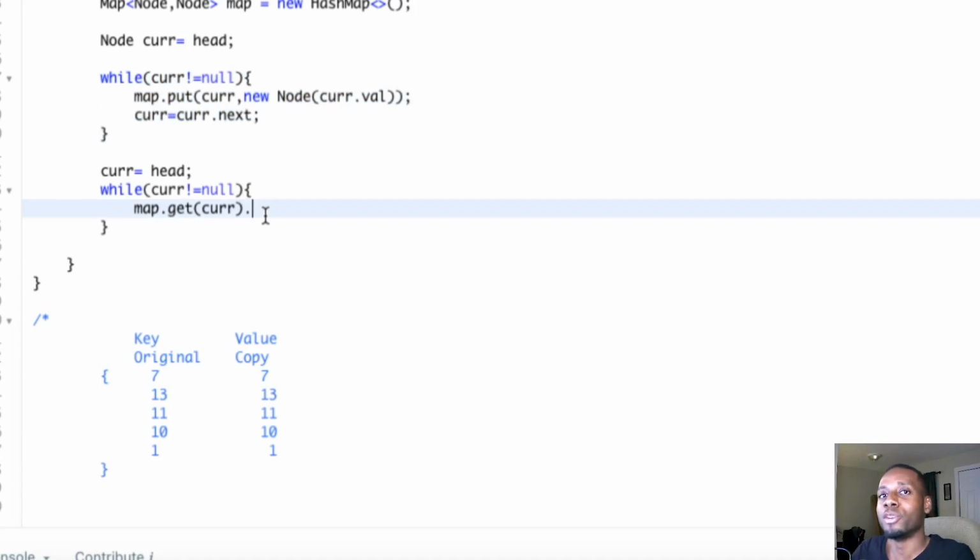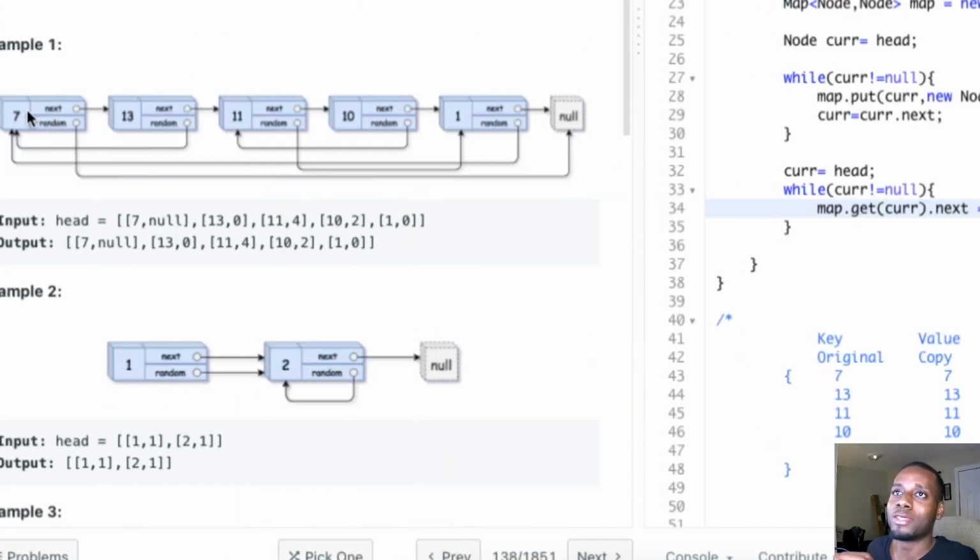So that's how we're gonna construct the list now. We do map.get(7).next, its next pointer should be pointing to map.get of the actual 7's next, which points to 13.